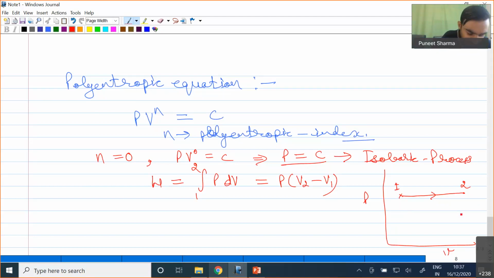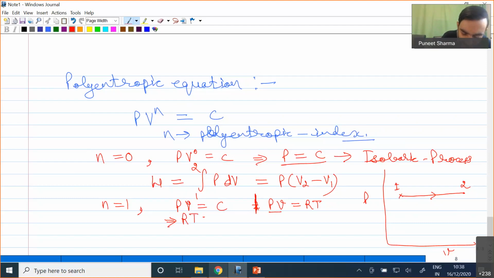Then we can write another type of process as n equal to 1. If I write n equal to 1, then PV will be equal to constant. Now we know from the ideal gas equation that PV is equal to RT. So if PV equals constant, from the ideal gas equation, with small v, I can write that Pv is equal to RT.